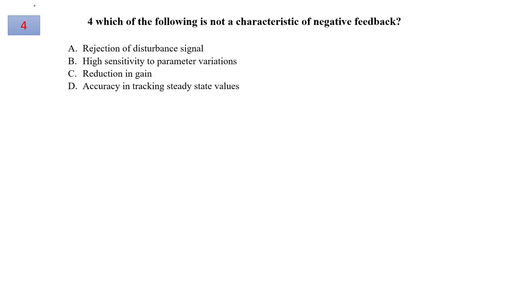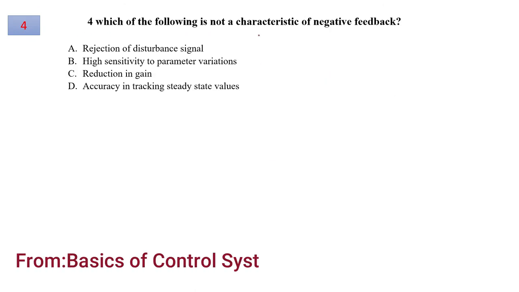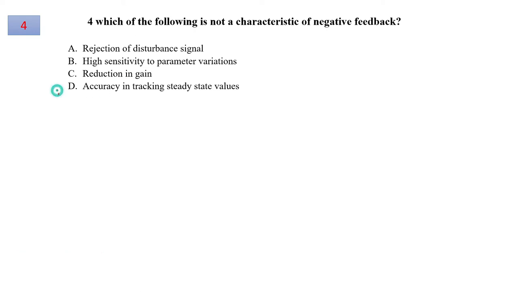Next, question number 4, which of the following is not a characteristic of negative feedback? So rejection of disturbance is a characteristic. Also high sensitivity to parameter variation is a characteristic. It reduces the gain. However, the accuracy in tracking the steady state value is not a characteristic of negative feedback. So this will be the correct option.